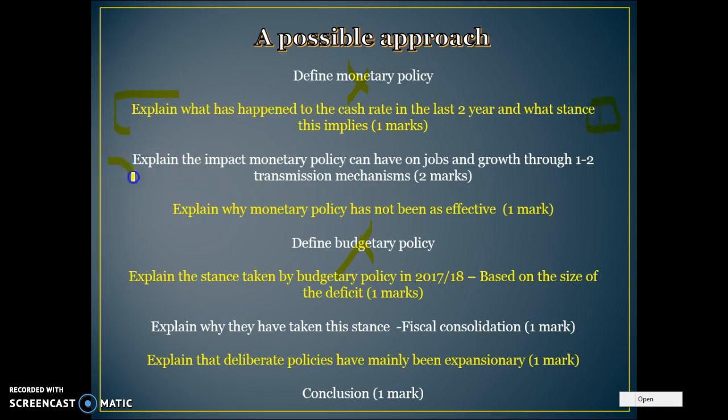2 marks for explaining why that creates jobs and growth. So when we have lower interest rates, why does that create jobs? Why does that create growth? Okay, and talk about it through 2 transmission mechanisms. People borrow more, people have more discretionary income. You could say the dollar depreciates if you want to. That's still an effective channel.